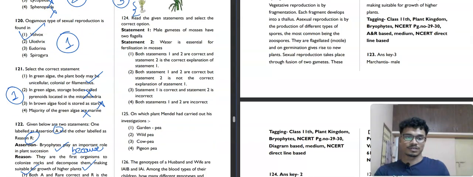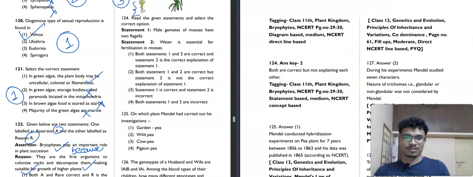Now we'll move towards the next question. Question number 124. Read the statements. Statement first, male gametes of mosses have two flagella. Okay, biflagellated. It is a bryophyte. Bryophytes have biflagellated gametes. Okay, it's true. Now it is saying that water is essential for fertilization in mosses. It is also true that water is needed.